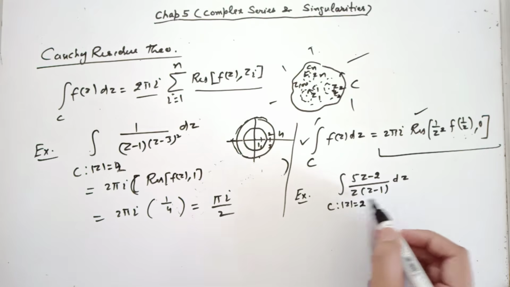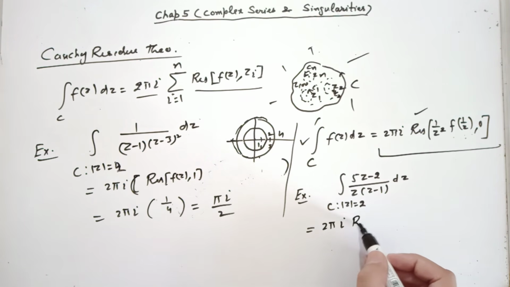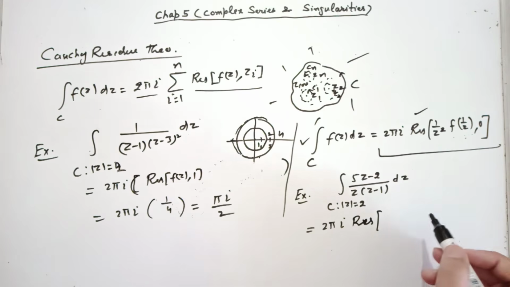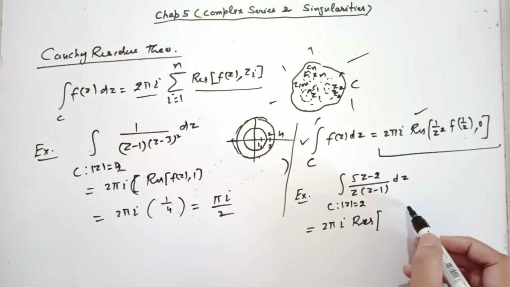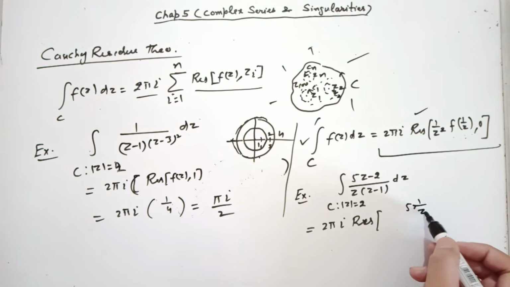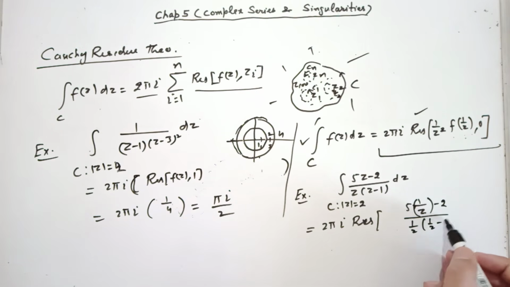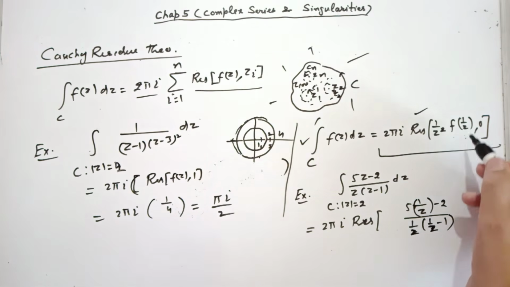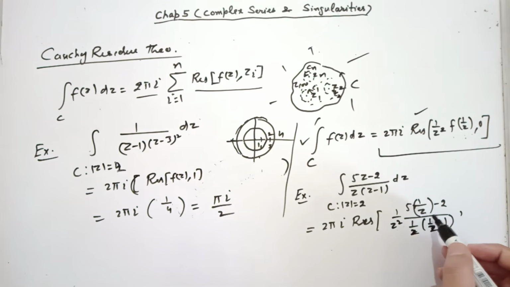According to this, outside this circle there is no other singularity, so we can use this. According to this, what do we need to solve? 2 pi iota times residue of which function? First, you replace everywhere z by 1 over z in this function. 5z, 5 into 1 over z, minus 2 over 1 over z, 1 over z minus 1. Okay? Replace everywhere z by 1 over z and then multiply it by 1 over z square. Calculate residue of this whole function at 0.